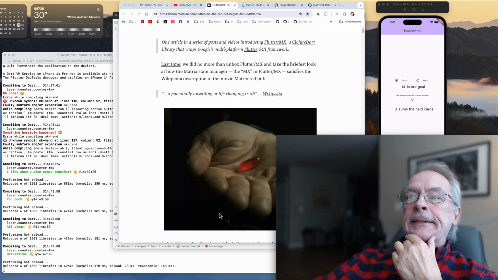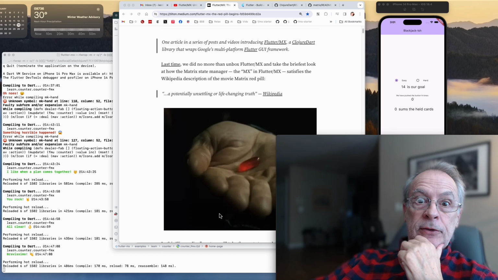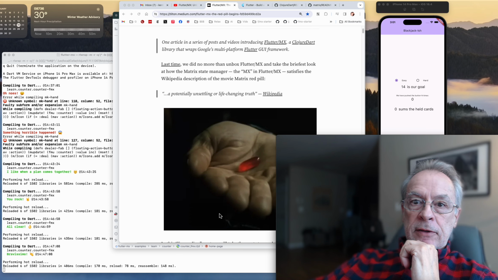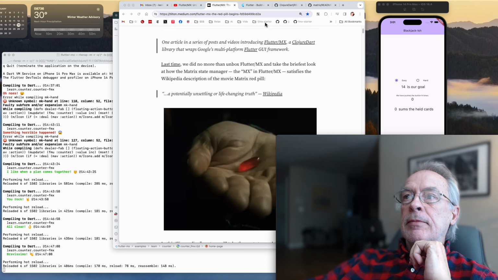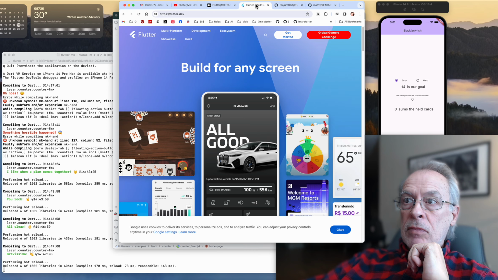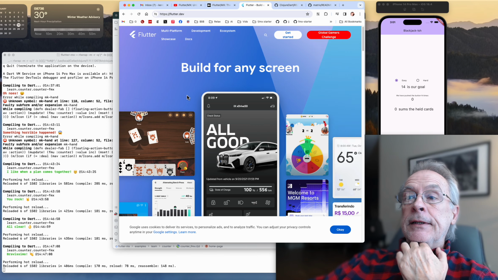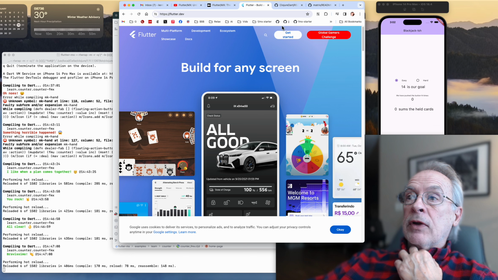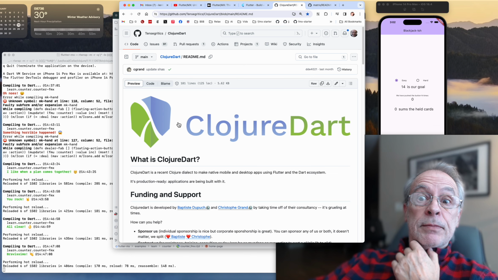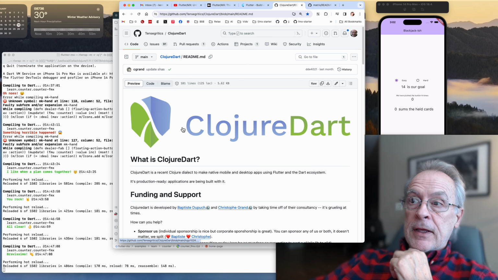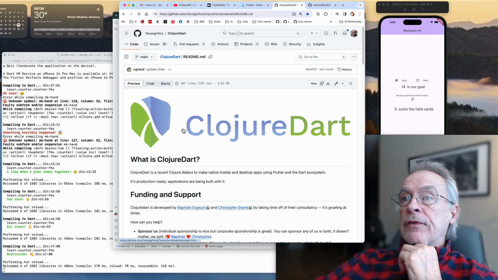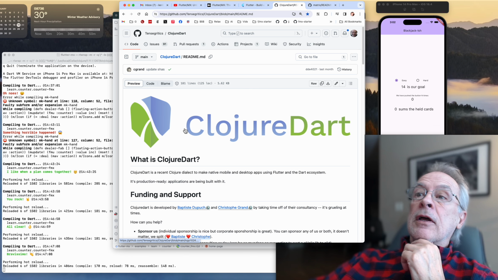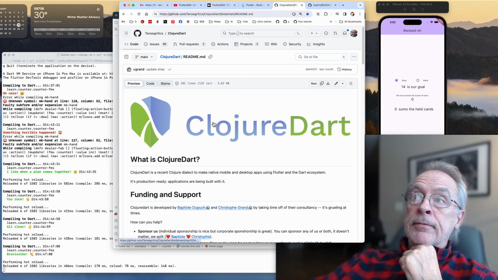This is part 3 in the Red Pill series of Flutter MX. What is Flutter MX? Flutter MX, as you might guess, has to do with programming Flutter, the amazing multi-platform GUI library from Google. Normally programmed in Dart, but we program it with Lisp, specifically ClojureDart. A wonderful implementation of Clojure, and Clojure itself is a fine Lisp. And that's how we avoid Dart.